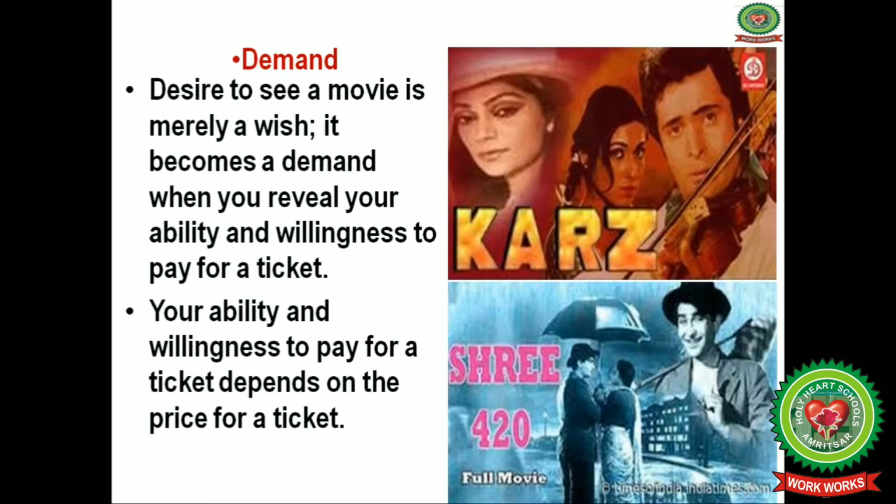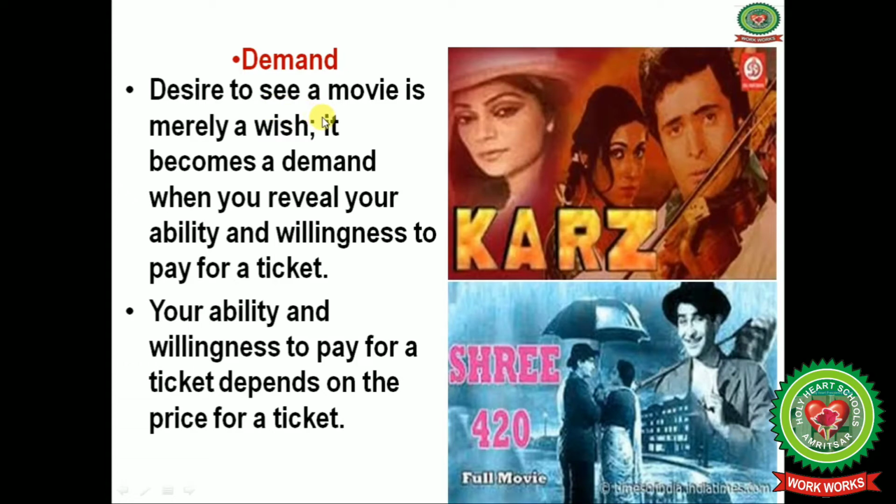There are a number of things that you demand from your parents. Why are you demanding from your parents? Because you are not earning hands. You are dependent upon your parents. Sometimes you demand eatables. So with this we will discuss demand.